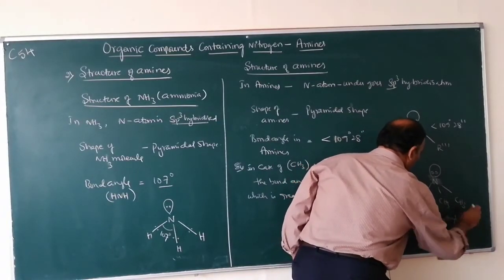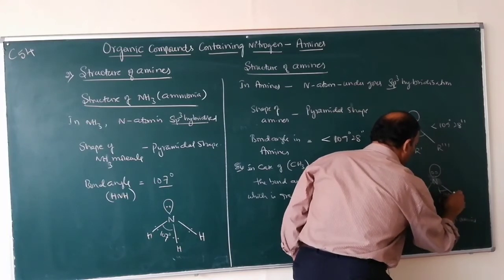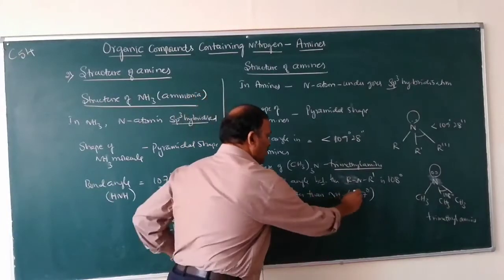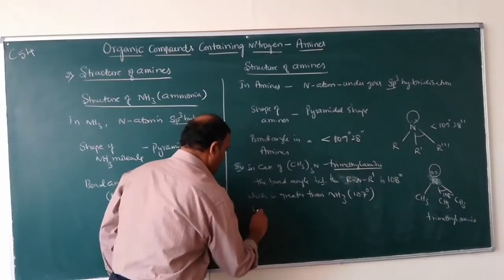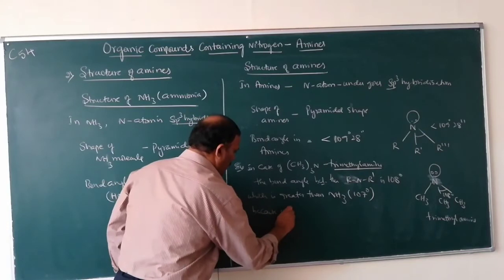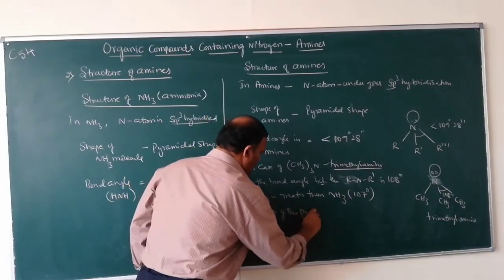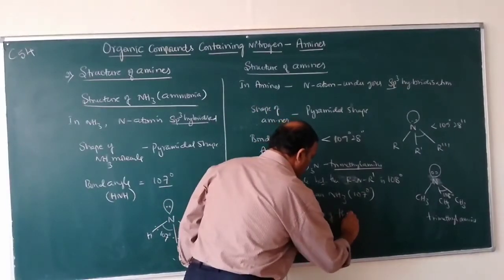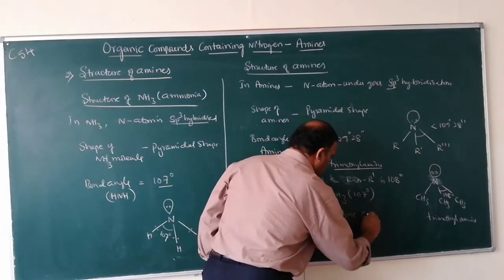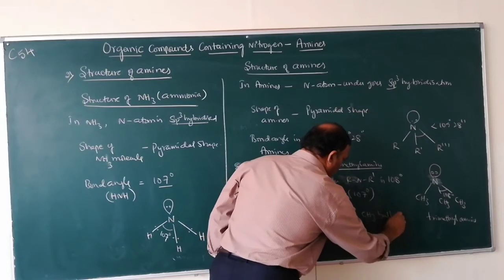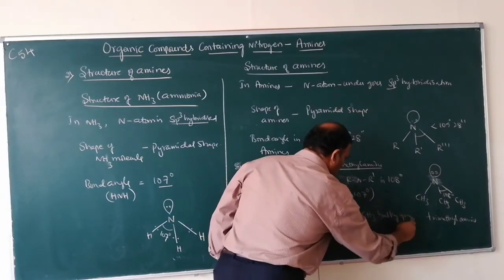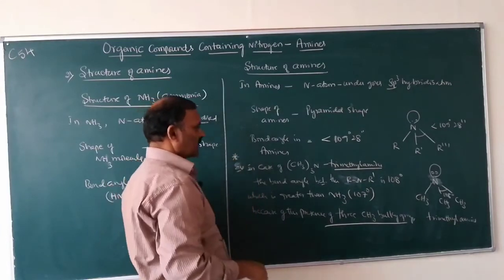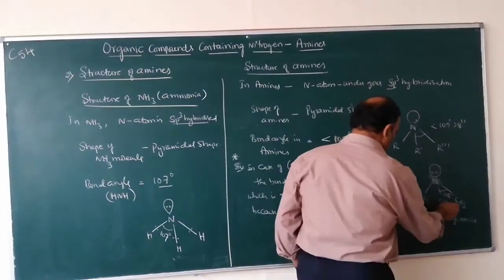Trimethylamine bond angle is 108 degrees, which is greater than NH3 because of the presence of three CH3 bulky groups. So this is important, it will be asked. So these are all bulky groups.